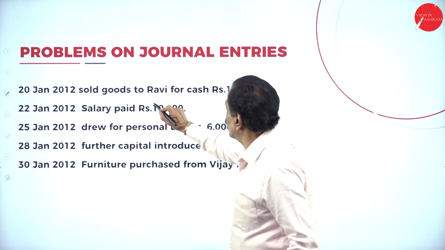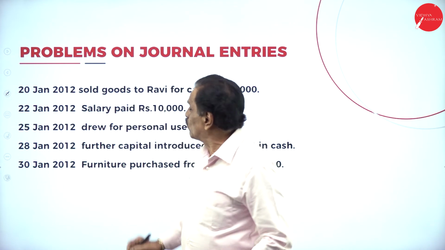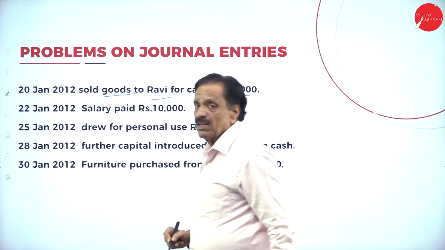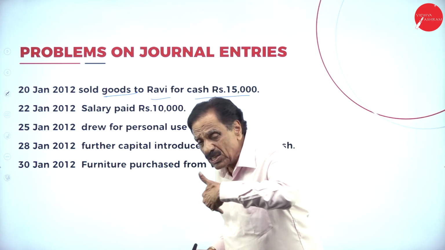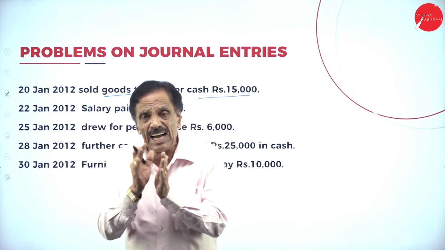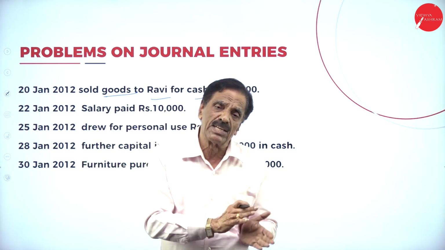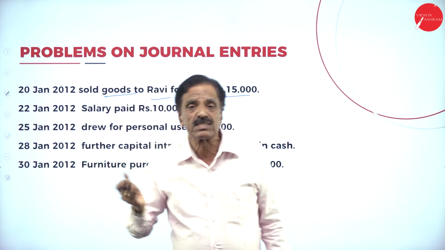20th, sold goods to Ravi for cash rupees 15,000. Goods are going out to Ravi for cash 15,000. We receive the cash. Goods is going out, cash is coming in. So goods comes under real account, cash also comes under real account. What does the real account say? Debit what comes in, credit what goes out. What is coming in is cash; what is going out, goods, is considered as sales.